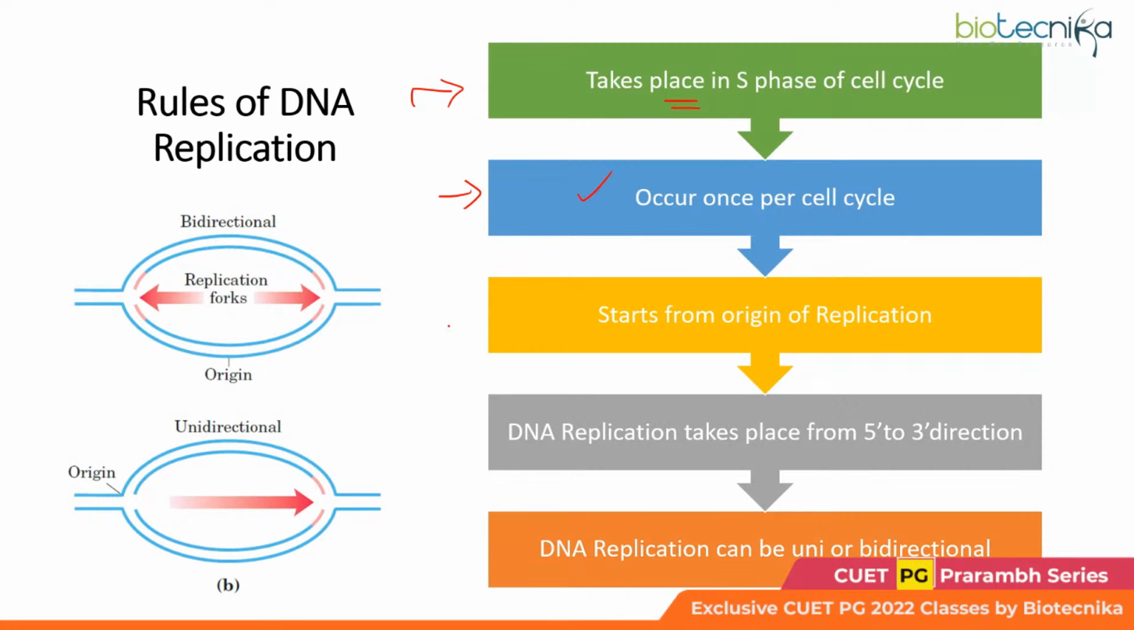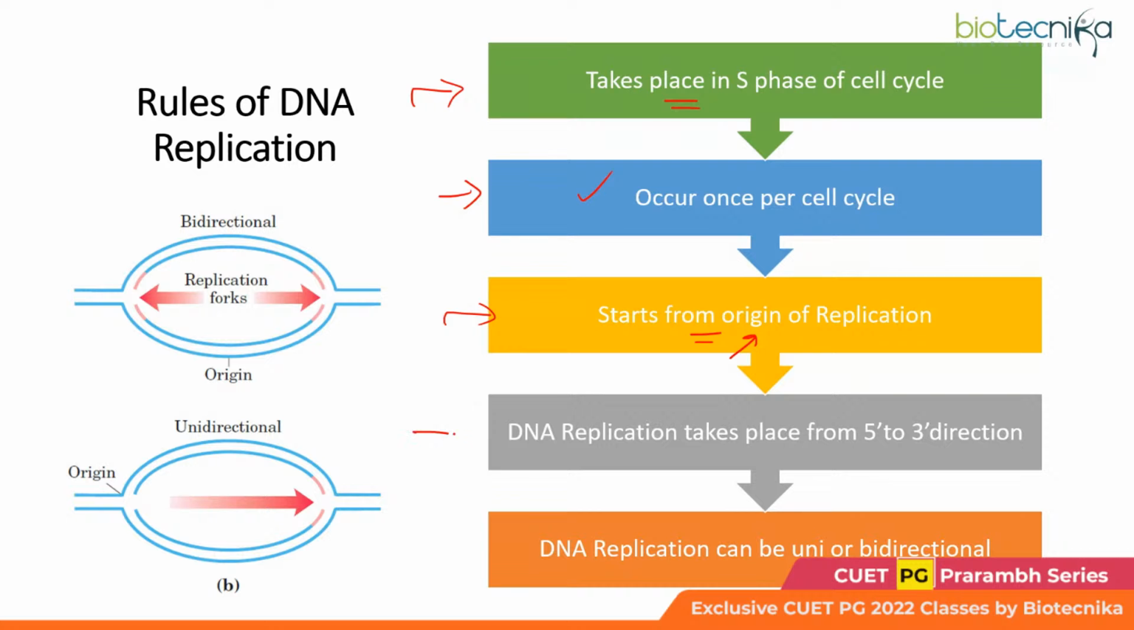The next rule is that DNA replication always starts from the origin points, right? The replication doesn't start at random points, but always starts at some particular points which are known as origin points. And this is true for both prokaryotes as well as eukaryotes.